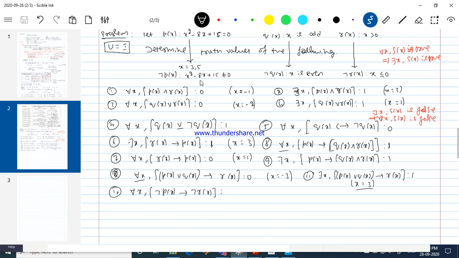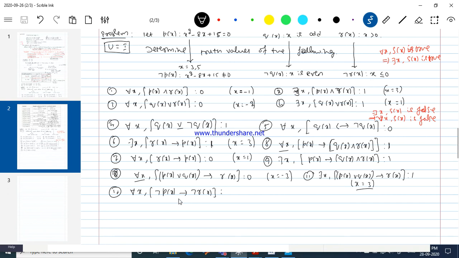Negation p of x, I need to make it true. x is equal to, yeah, you are right, x equal to 1, 3, both are fine. If you take x equal to 1, positive number, you just need to do this.